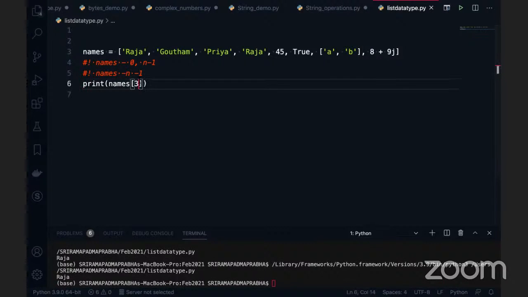Yes, Raja is there. Now I'm going to change this one to 4. Now the output will change. This time 45 is coming up. Am I correct? Say yes or no.